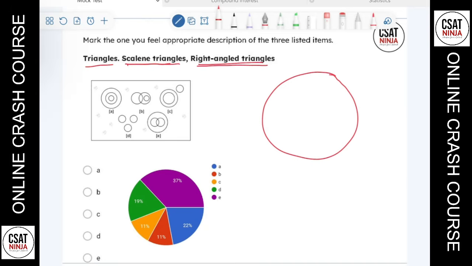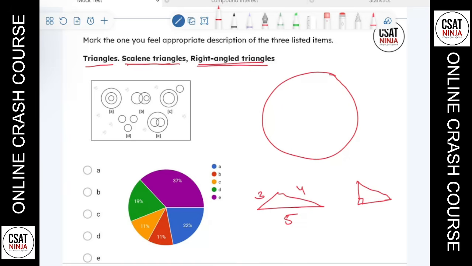But remember one thing. What do we mean by scalene triangle? Scalene triangle means no sides are same. That means if this is 2, this is 4, and this one is 3, just for an assumption. If no sides of a triangle are same, we call that a scalene triangle. What do we mean by right angle triangle? Right angle triangle means one of the angles is 90 degrees.